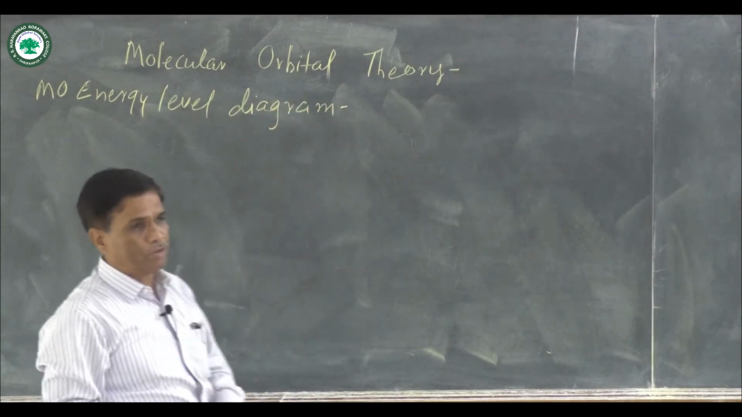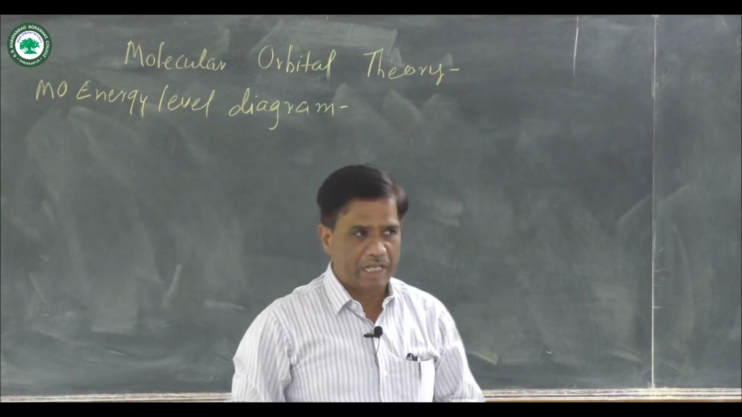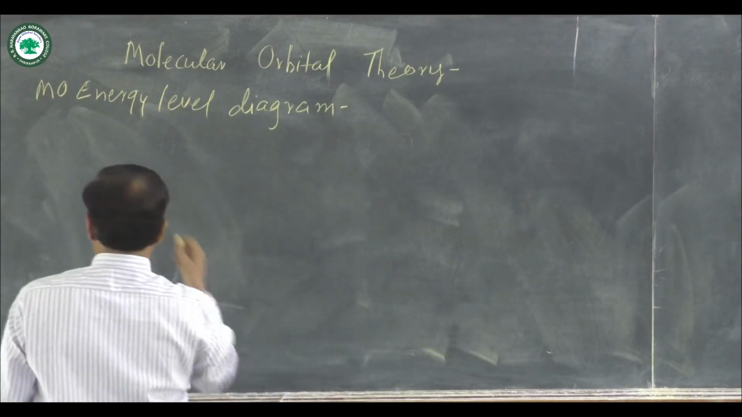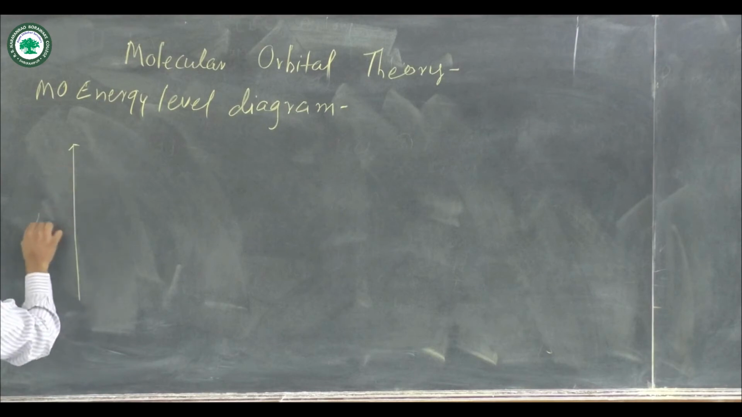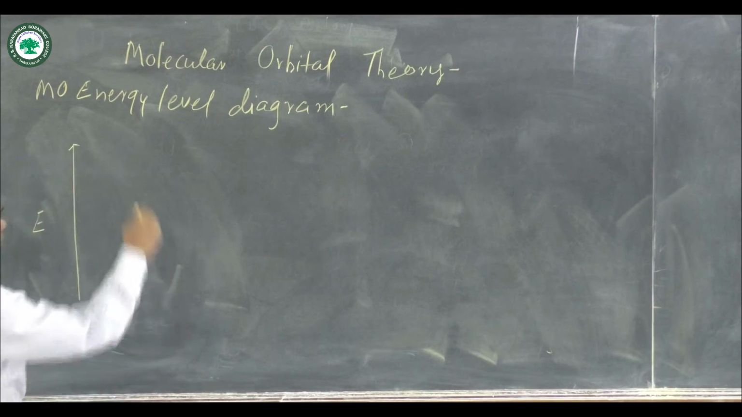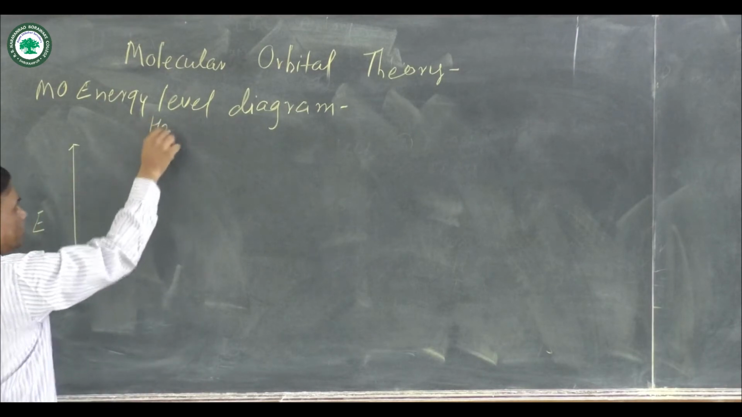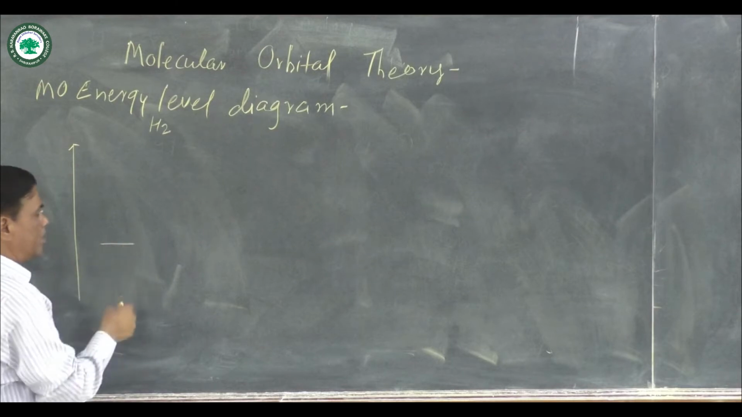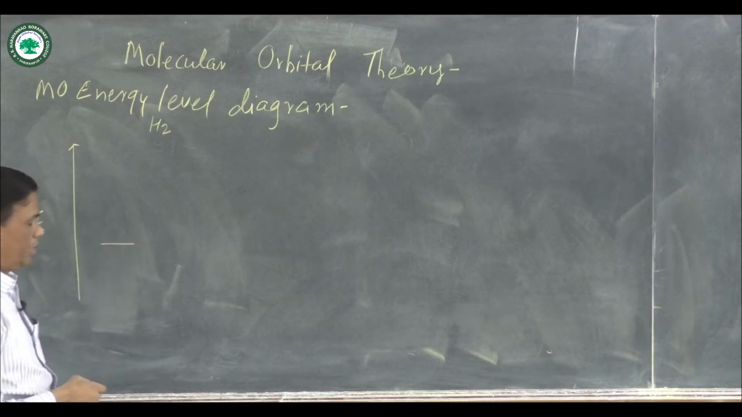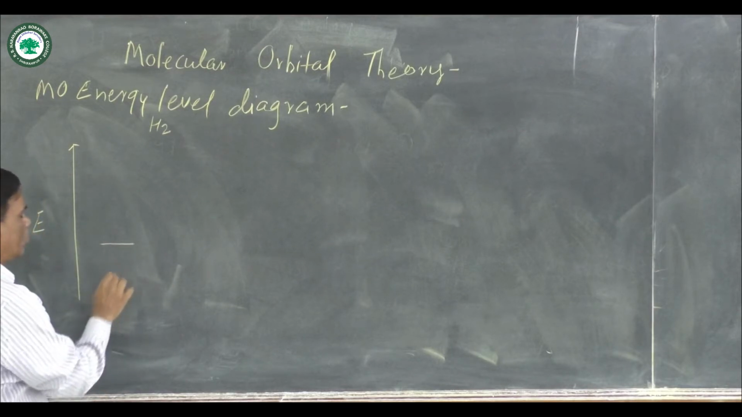In the molecular orbital energy level diagram, this arrow indicates an increase in energy. Suppose again there is a formation of an H2 molecule. There is an SS combination. Here is the first hydrogen atom. It contains a single electron, and that is the atomic orbital.